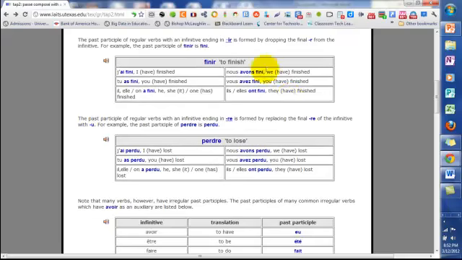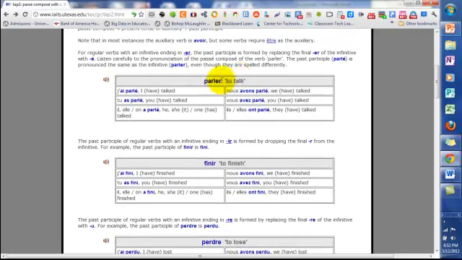Okay, so just to review a little bit, if the verb is an er verb, take off the er, and then you have parl, for example. That's called your stem. To that stem you add this single letter é, and notice that the parlé never changes in any form. The only thing that changes is going to be this verb avoir, which is conjugated according to the subject, and then the past participle is added.